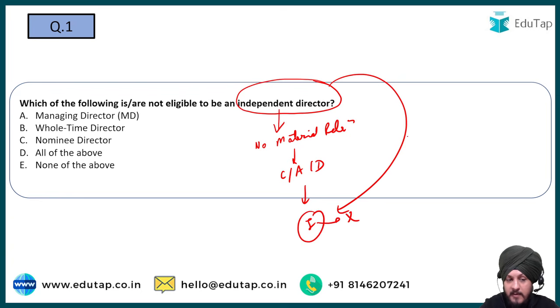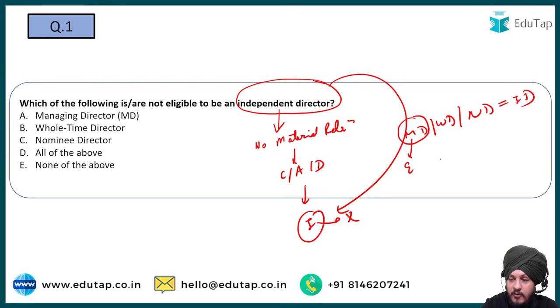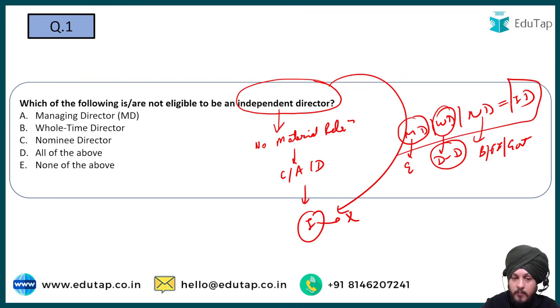Keeping that in mind, the managing director, the whole-time director or the nominee director are not eligible to be the independent director of the company, because the managing director is the management executive of the company, the whole-time director is involved in day-to-day affairs and functions of the company, and the nominee director represents the interest of a stakeholder, which can be a bank, a financial institution or the government. So they are not eligible to be appointed as an independent director. So D is going to be the correct answer to this question based on this rationale.